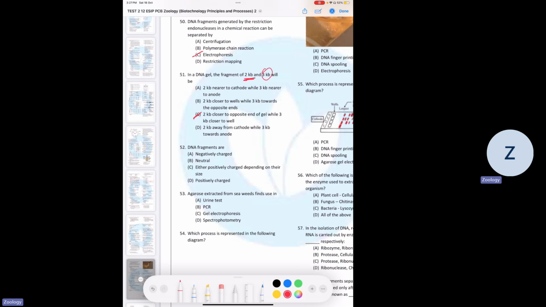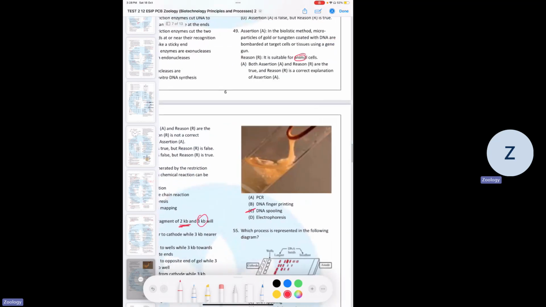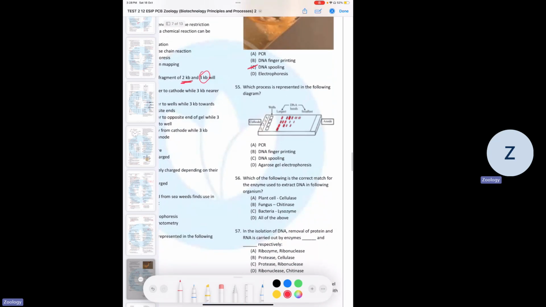DNA fragments are negatively charged. Agarose extracted from seaweeds finds its use in gel electrophoresis out of all the given options. 54, it's given a diagram. This diagram is showing spooling using a spoolie brush, and the precipitated DNA is here. So yes, C is the answer.